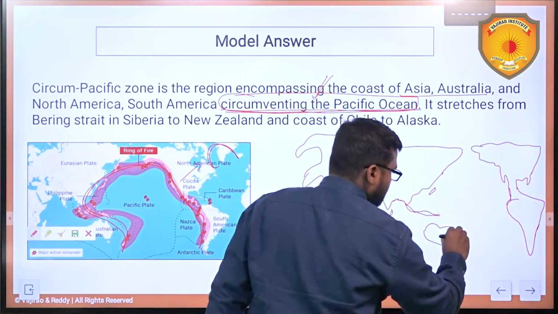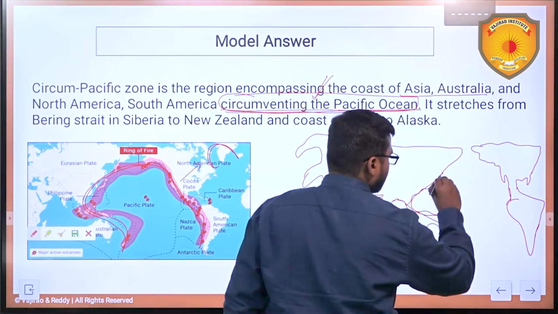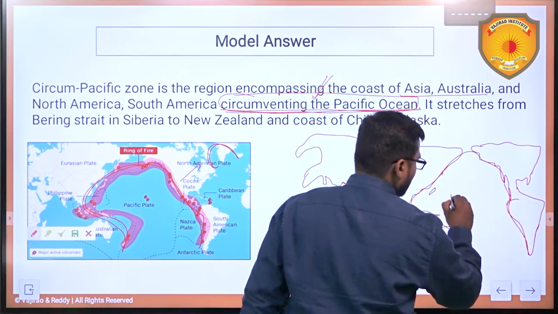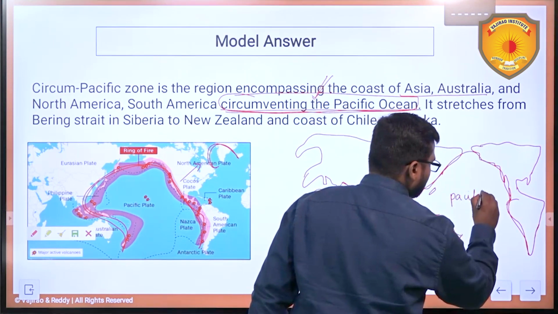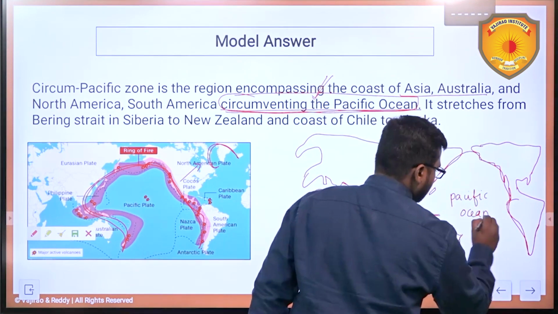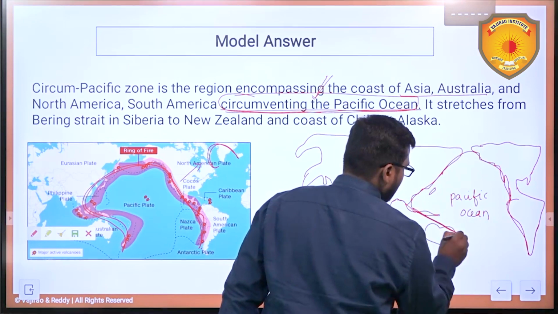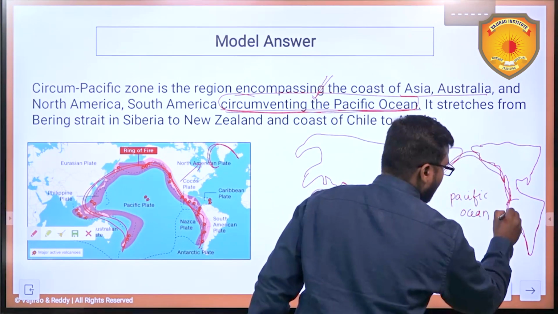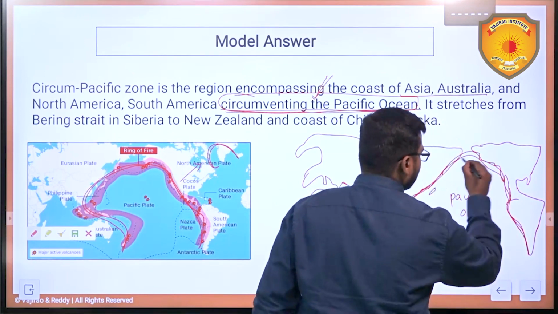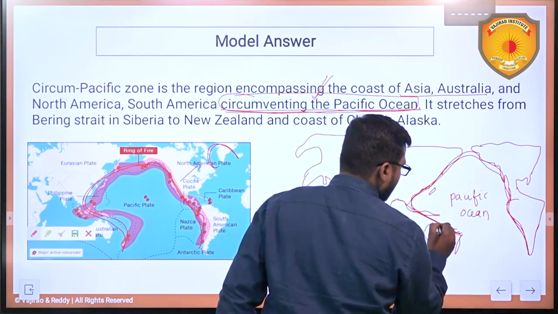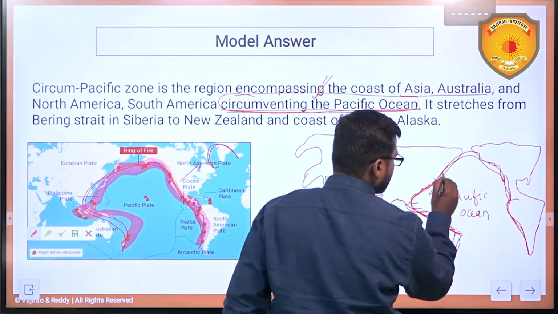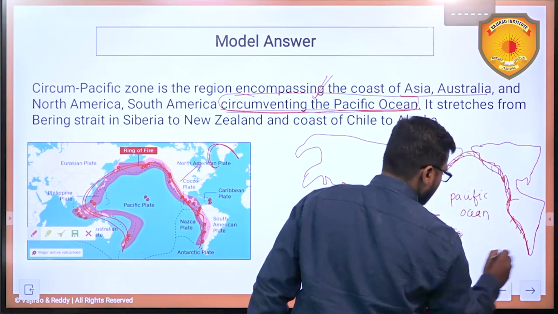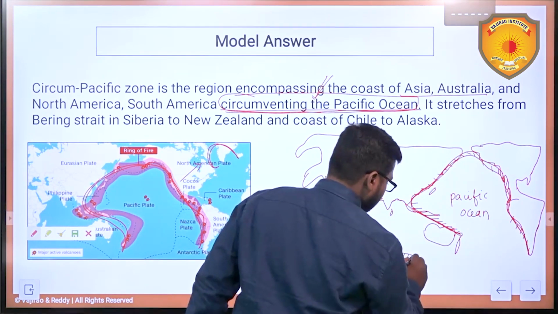Now this is the region we need to highlight, this portion. So here you get the Pacific Ocean, and this is the region which is circumventing the Pacific Ocean. Highlight this portion, simple. Or if you want, you can darken it or put it in some legend form and then say this is the Circum-Pacific Zone. You can present it in this manner.